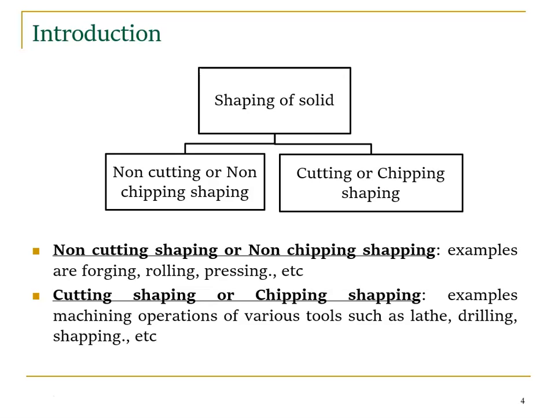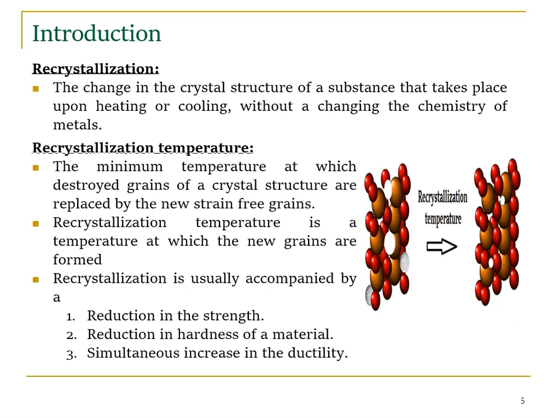Why do we say chipping? Because the metal removal is obtained in the form of chips. So we say it's chipping. So examples are lathe, drilling, shaping, etc. So shaping of solids has two types. One is non-cutting or non-chipping, and another one is cutting or chipping. Right.